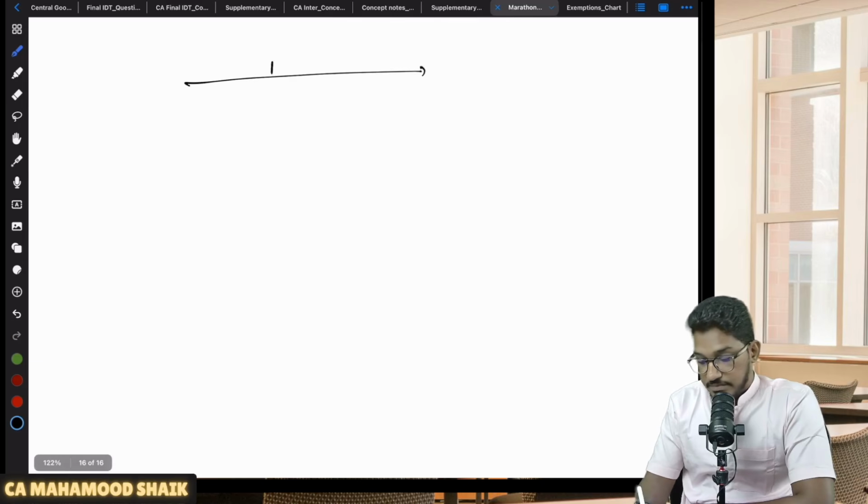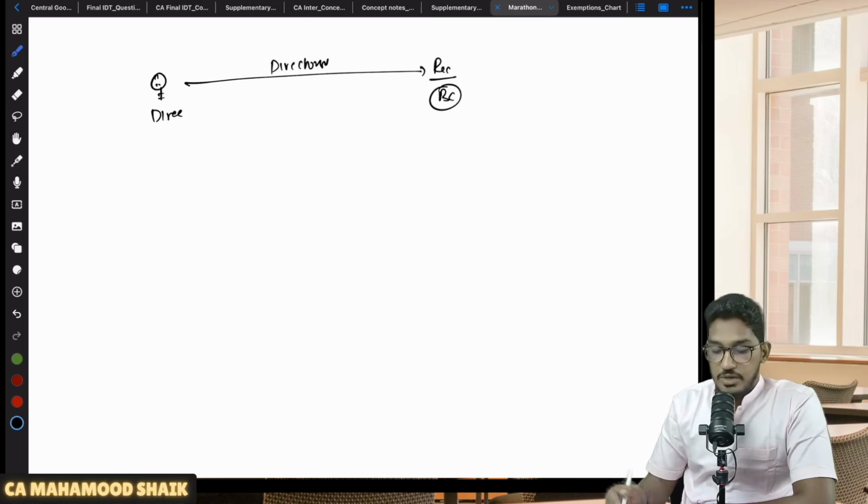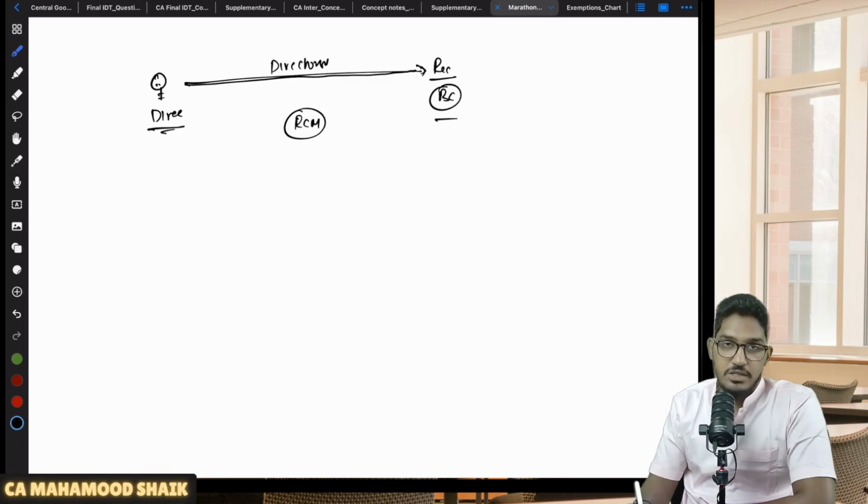So there is a director. Directorship services. Who is the supplier here? Director. Supplier is director. Who is recipient? The company or body corporate in which he is a director. So there is an individual who is providing directorship services to a company or body corporate. Who is supplier? Director. Who is recipient? Body corporate. Now they are saying this service will get covered under reverse charge mechanism.